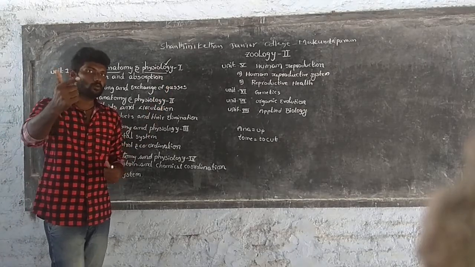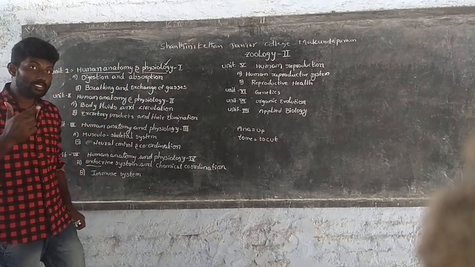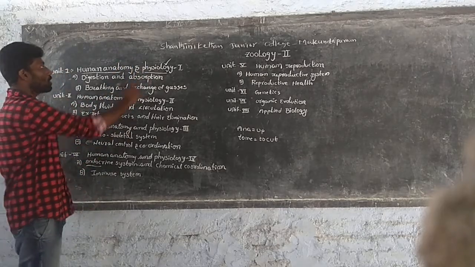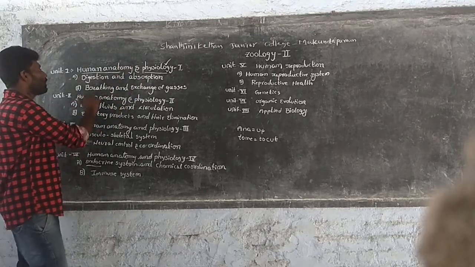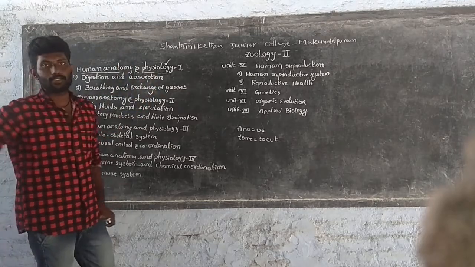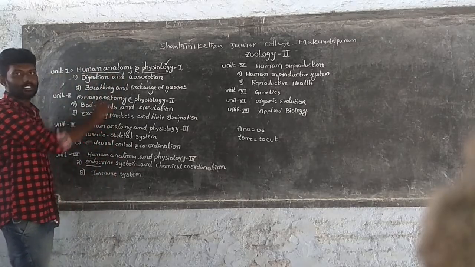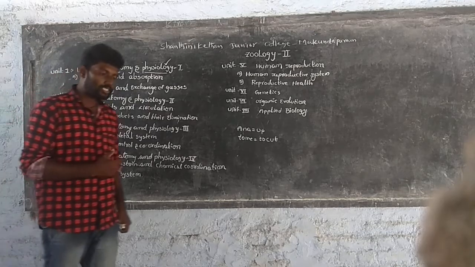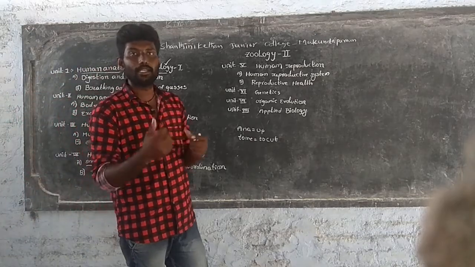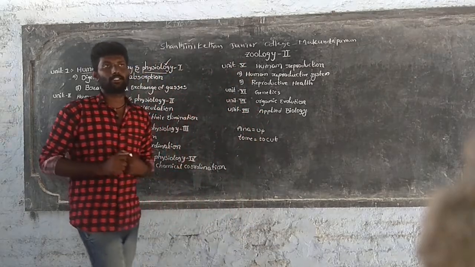Now, the discussion about lesson 1, Human Anatomy and Physiology. This chapter consists of 2 subtopics: digestion and absorption, and the second one is breathing and exchange of gases. So, the human anatomy of digestion and absorption. Now, let's note some basic information about the digestion process.